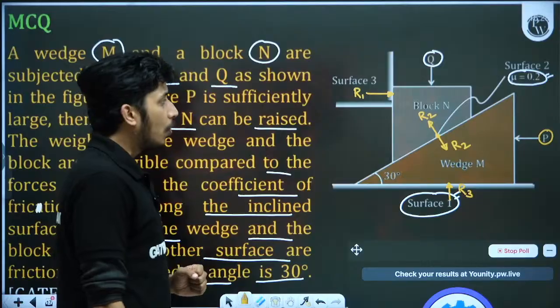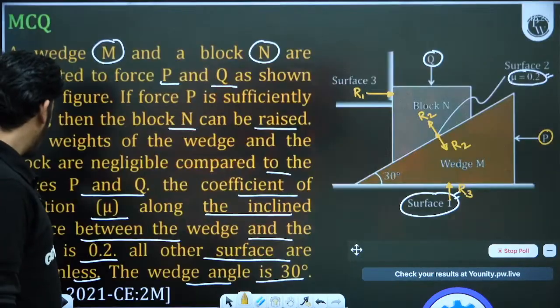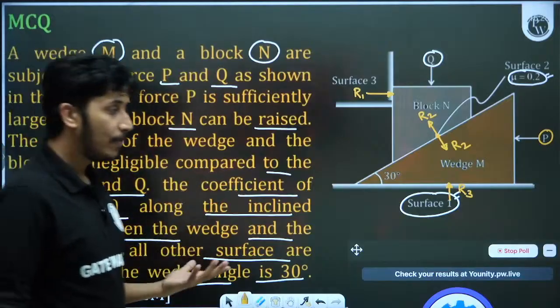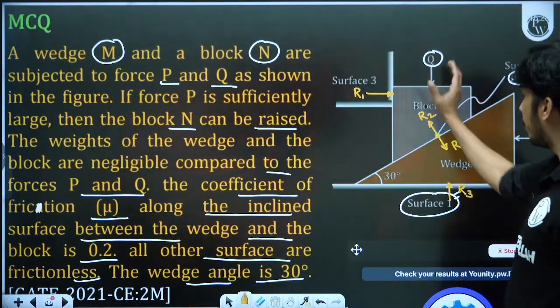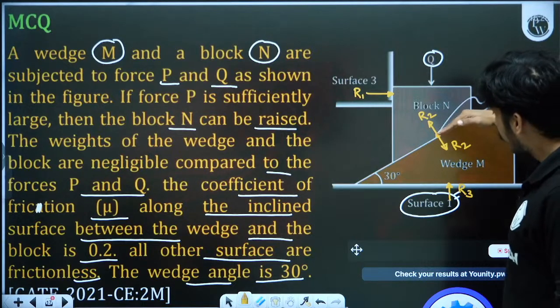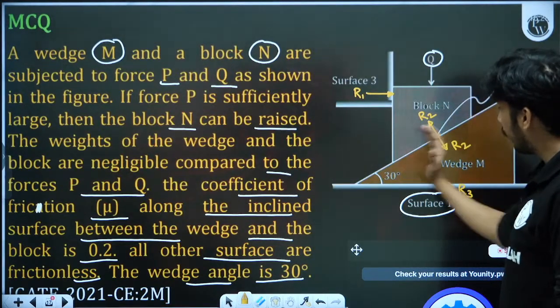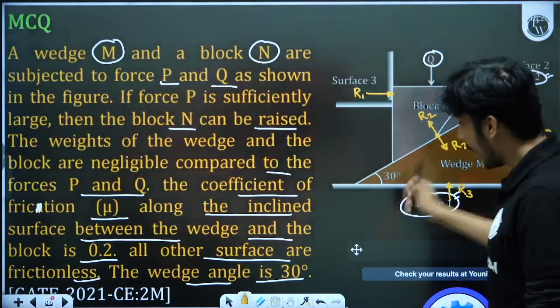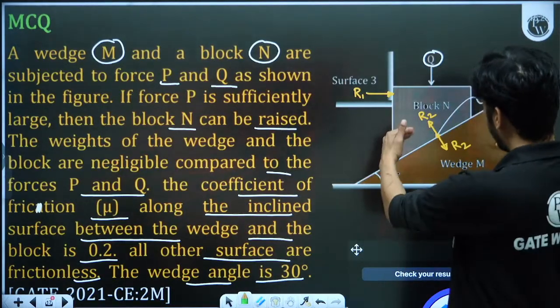But they are saying that this block N is moving up, so the probable motion is given here. When the block N moves up, this will go ahead. So the motion will be like this: this block N will go back, and this will move ahead. So if this block N is going ahead in this direction,